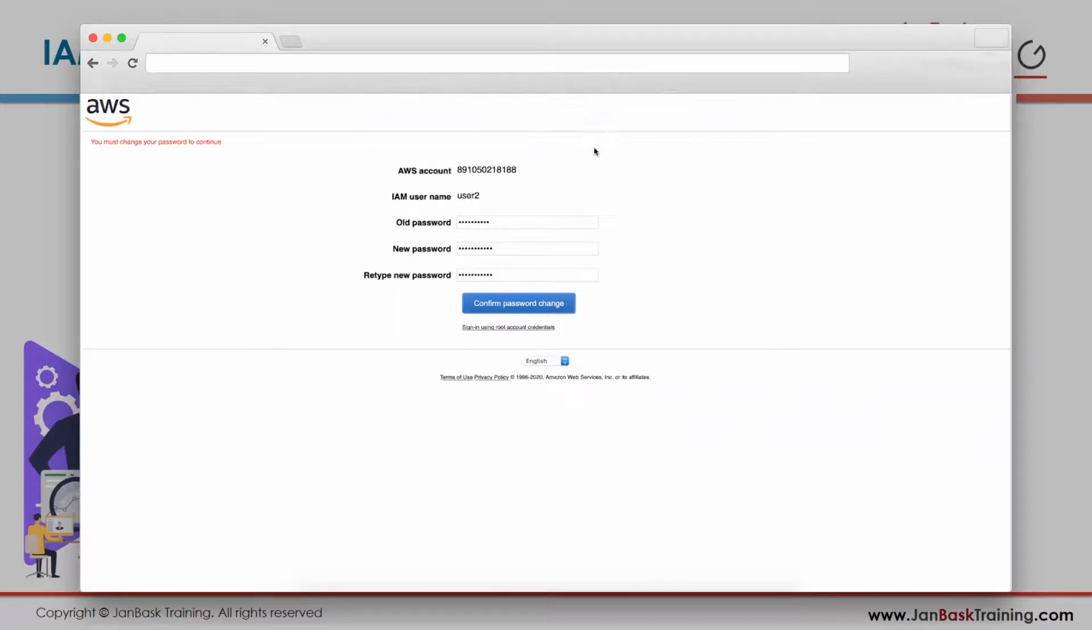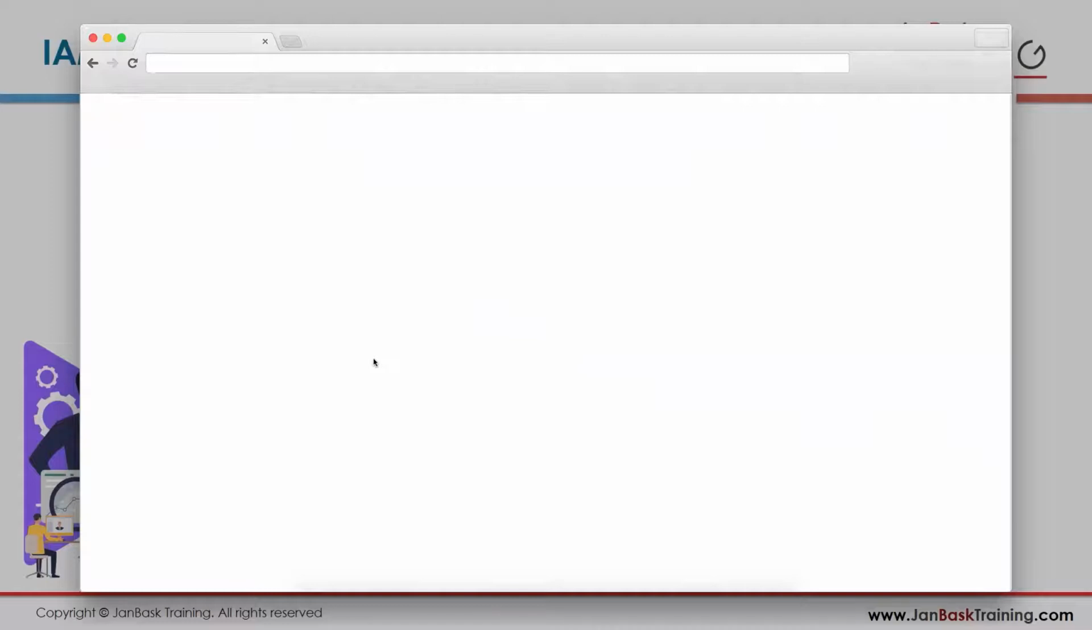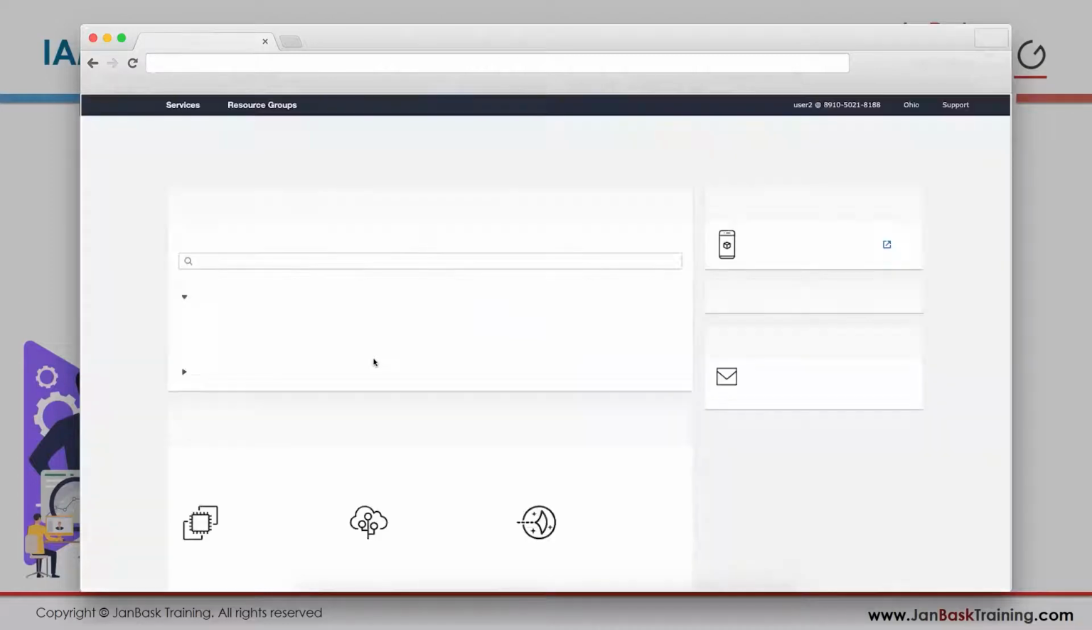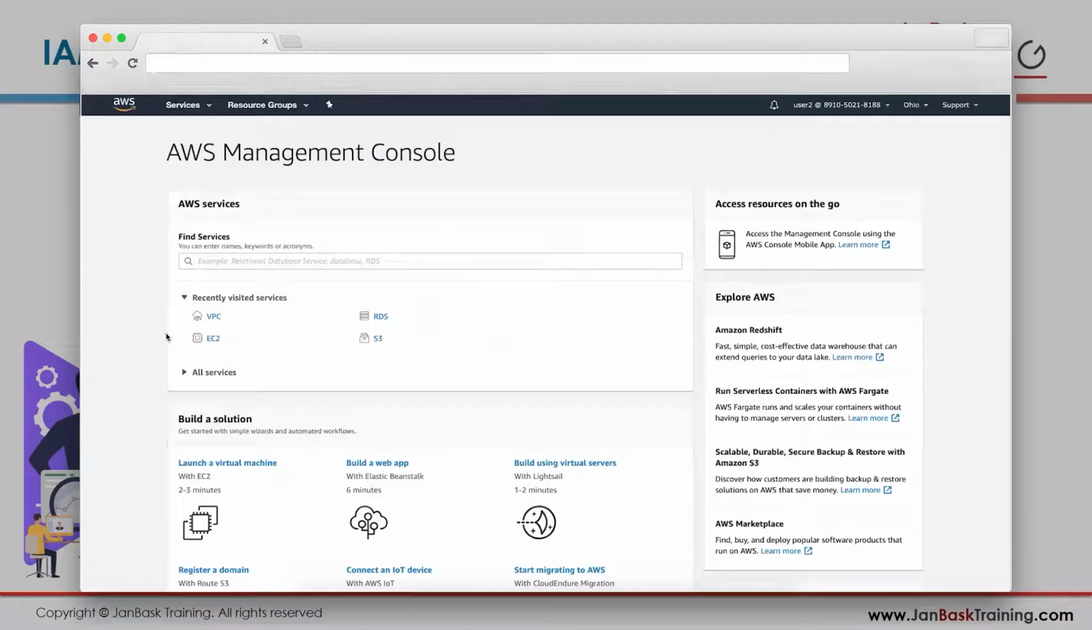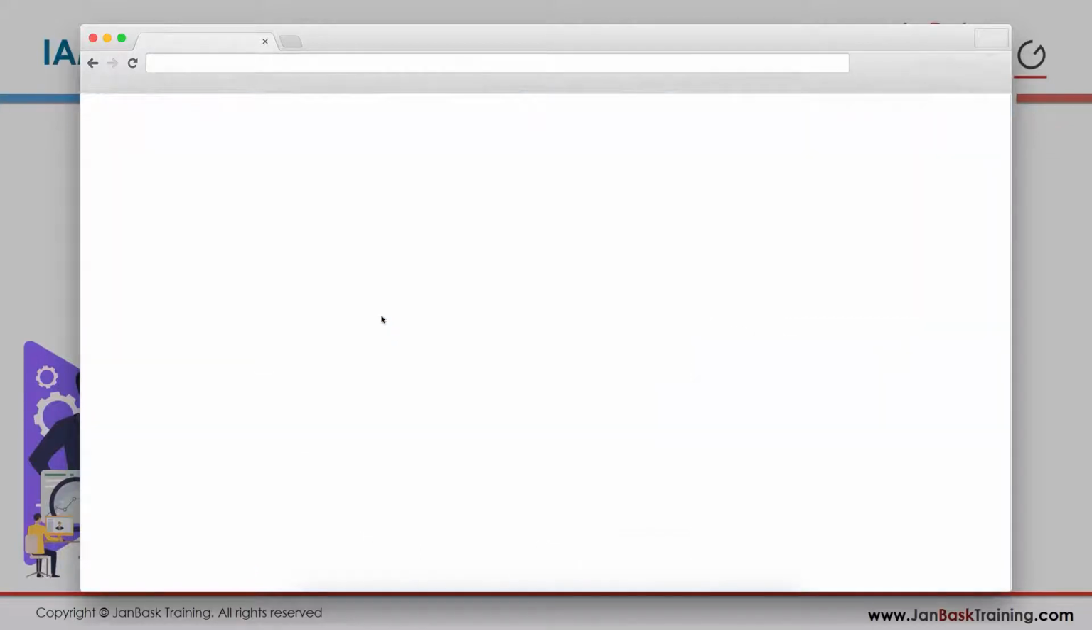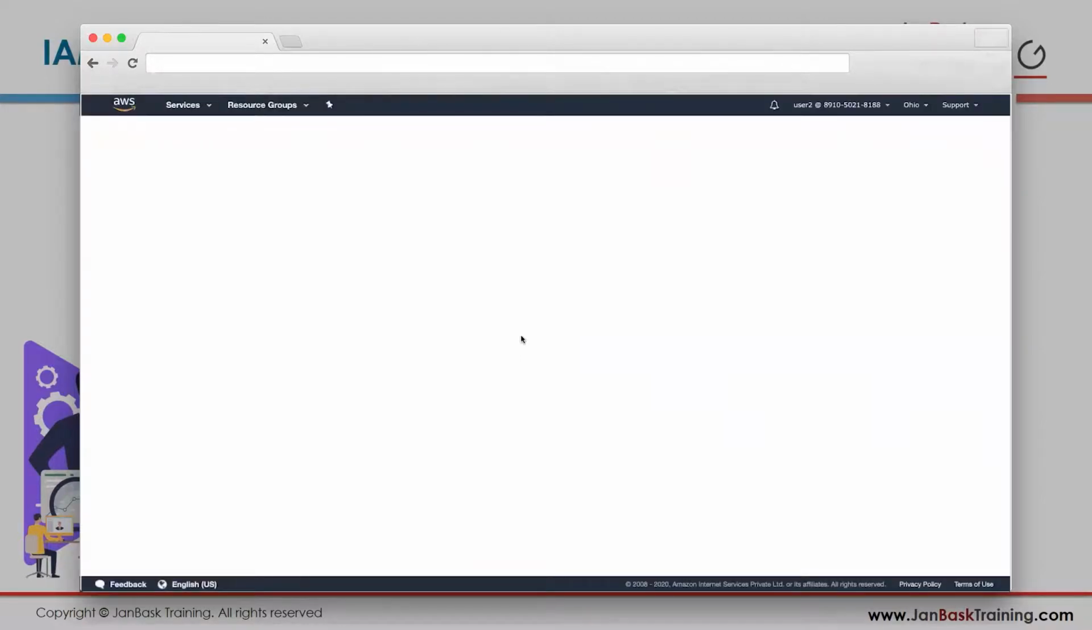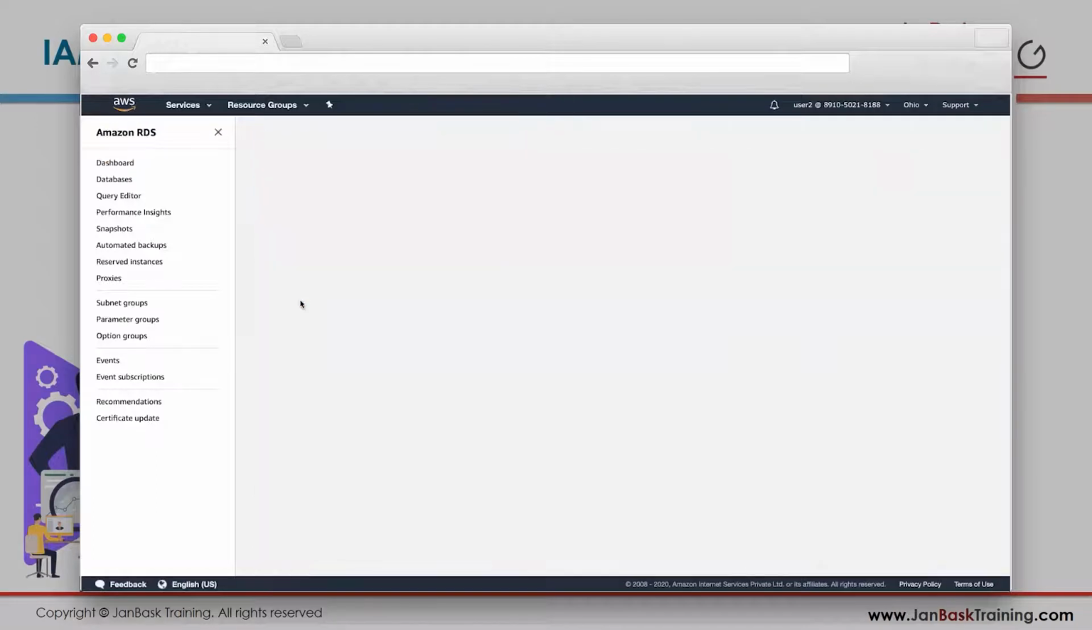I change the password, and now I am logged in as user2. So the additional permission that we have given now is RDS. These 3 were already there. So let's go on RDS. Last time it threw an error as soon as we tried to see DB instances. Let's see if it throws an error now.